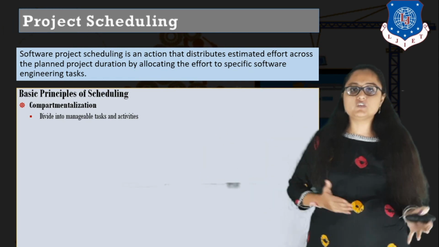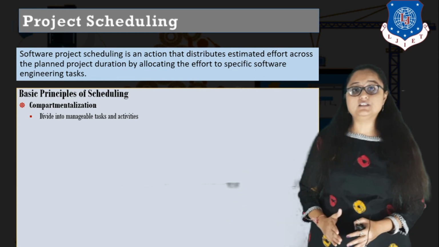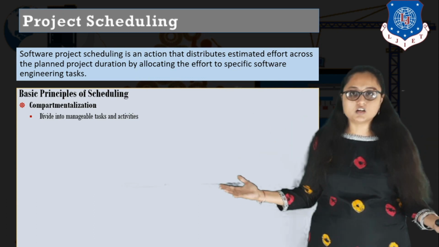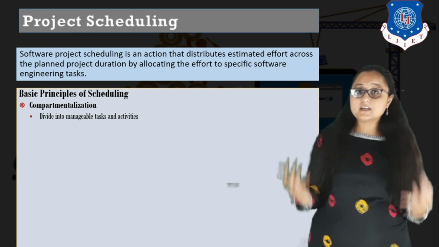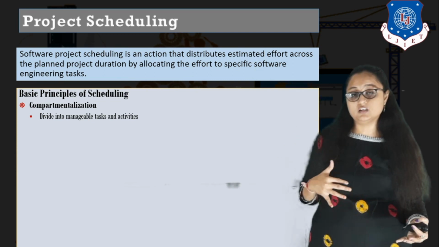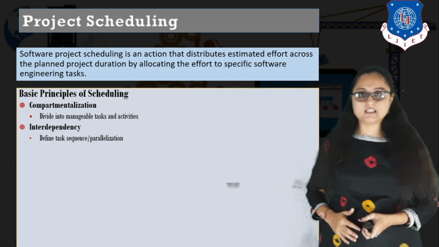You know what do you mean by WBS, that is work breakdown structure. So we have to divide these activities into manageable activities, right? We know that there are 5 basic framework activities. In framework activities also we have different actions and tasks that we do. You have to divide this. That is known as compartmentalization.